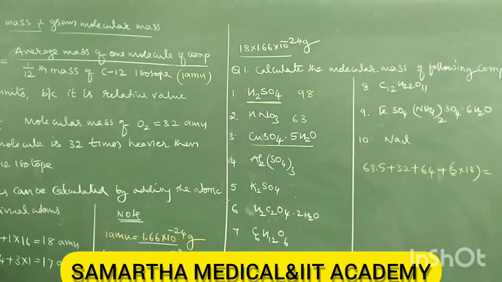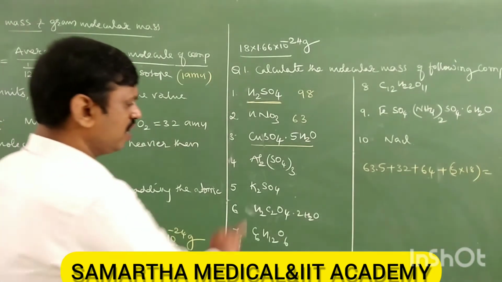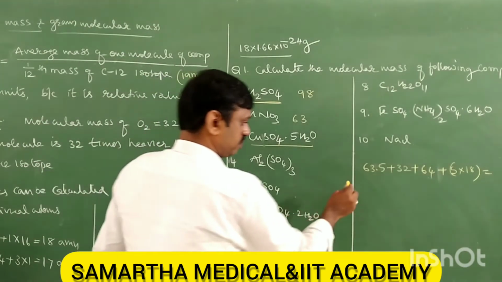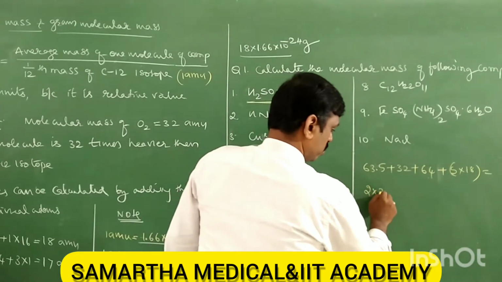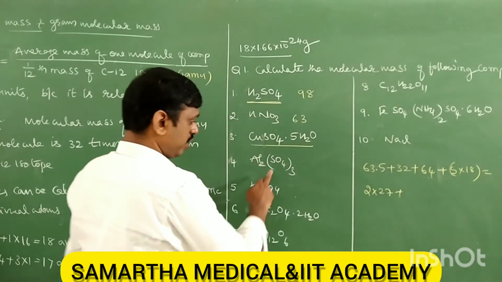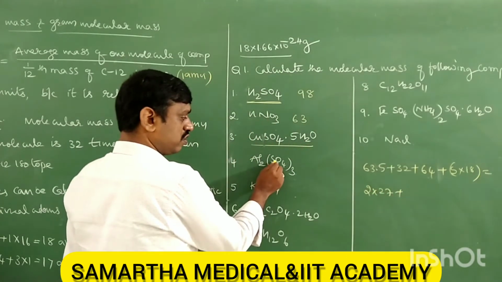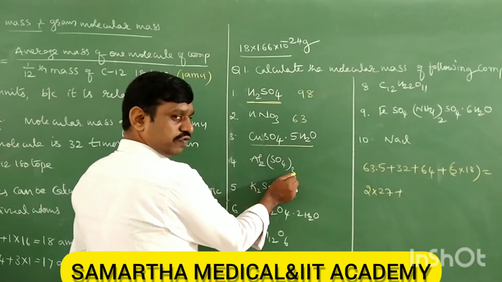Similarly aluminium is 27, but there are 2 aluminium, so 2 into 27. Next sulfur. How many sulfur? 3 sulfur.